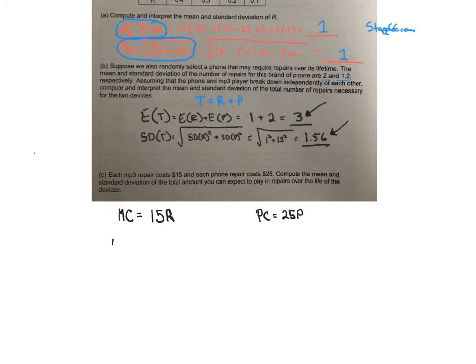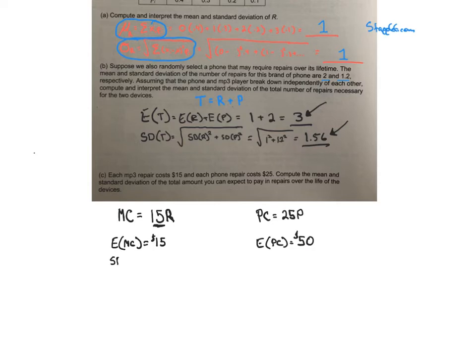So what is the expected value of the MP3 player cost? Well, we know that multiplying always affects the mean, so we're going to get a new mean here, which is going to be the old mean times 15. So we would expect $15 for repairs on the MP3 player. The expected phone cost, the mean, right, is going to be the old mean of phone, which is 2, times 25. So we would expect a $50 repair cost for phones, right?